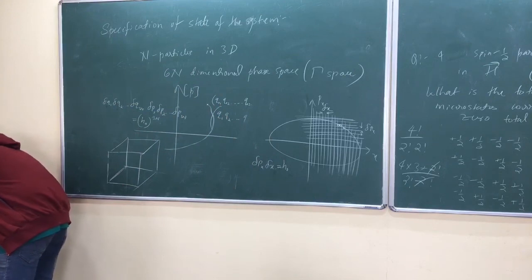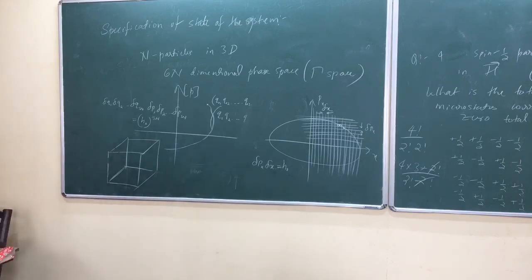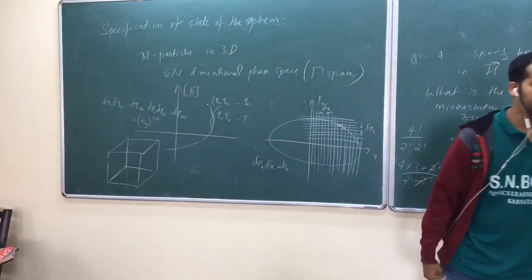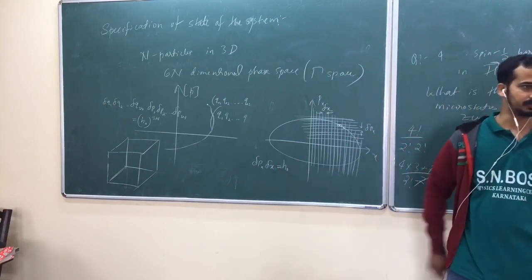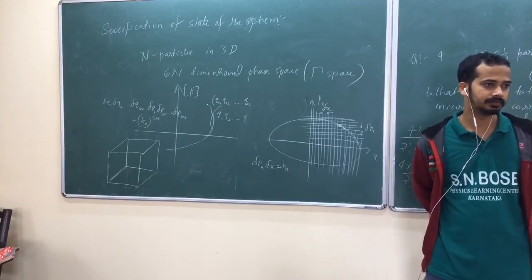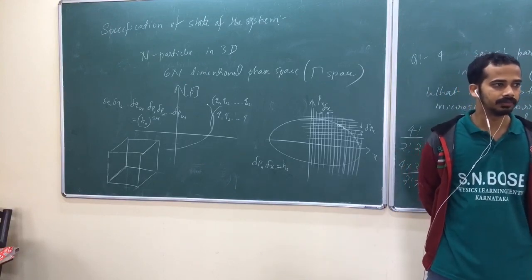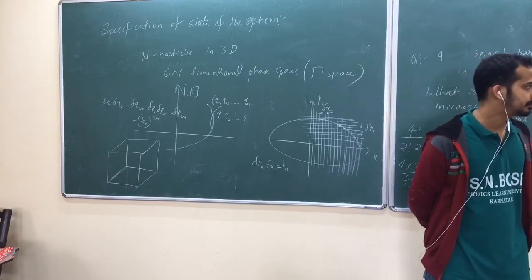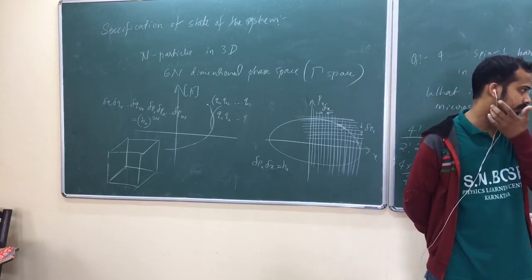Still, if we take h naught arbitrarily small, the number of states again becomes infinity, isn't it? Why do we need that? Are you getting my point? While doing this kind of thing, we will get a relation, a functionality. You can derive it out. Once we get that, we shall see in the